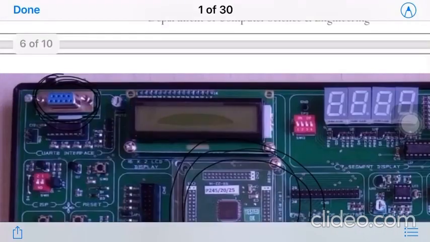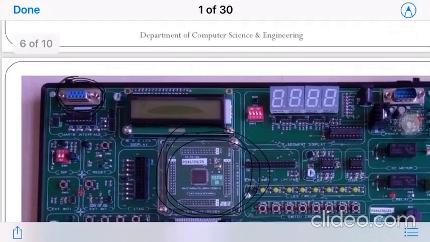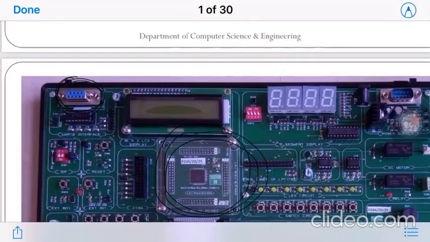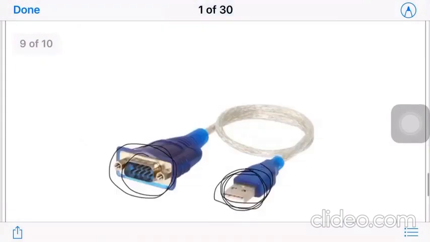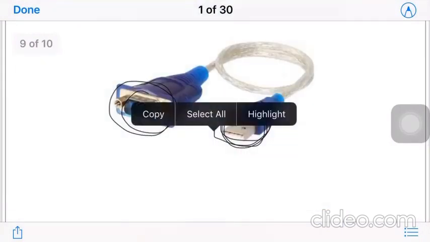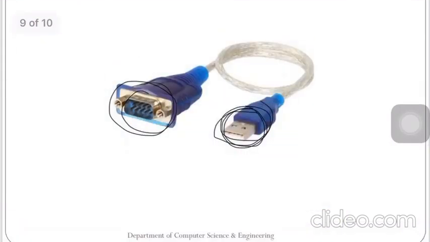Okay, here you can see that a UART interface is written. So this UART or RS-232 interface is provided for dumping our code into this particular kit. Okay, understood. So one side we have a USB which we are going to connect to our CPU. Okay, and on the other side that pin we are going to connect to our kit.